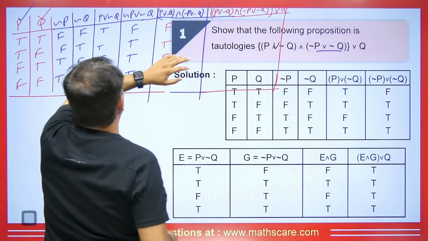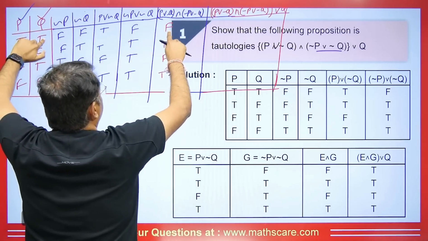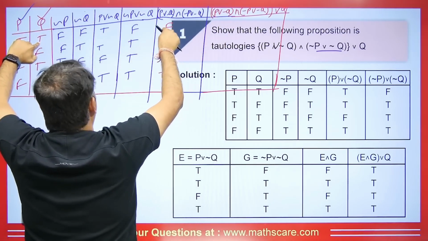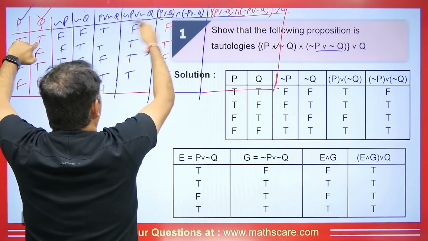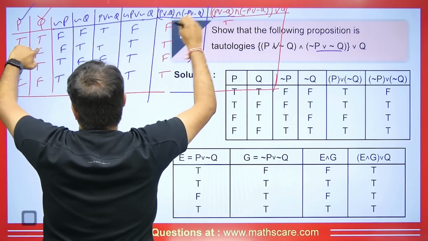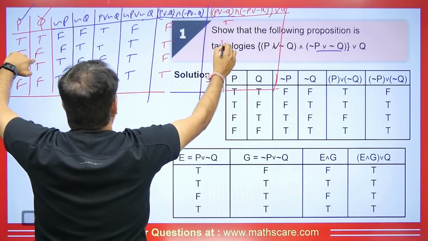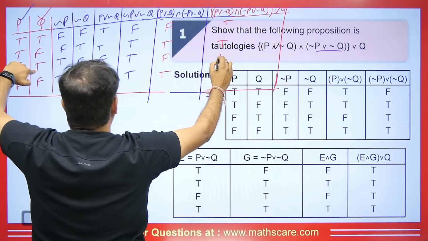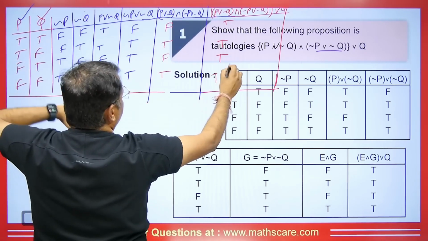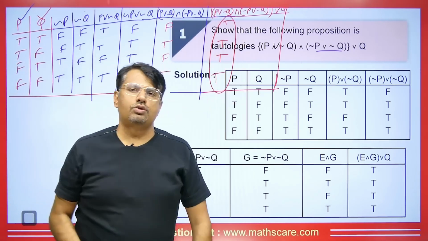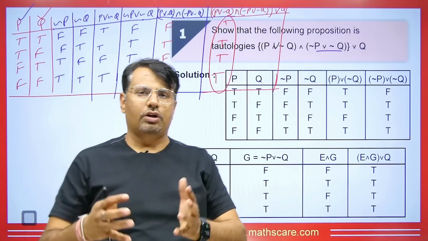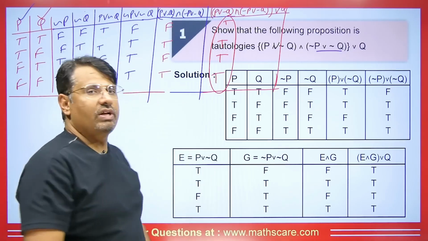So now we will see this Q here and we will do this with it here. You can see that it is coming or here, so what we will do? We will add here. When we add true and false, the result will be true, right? If we do false and true, we will get true. If we do true and false, we will get true. If we do false and true, we will get true. So what do we have here? True means we will have a tautology, right? So we can easily understand it this way.